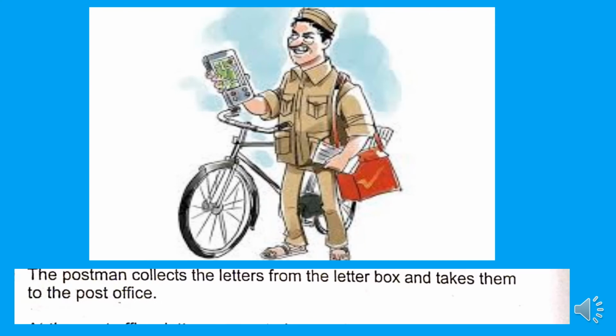Children, who is he? See, who is this person? Postman. The postman is a public servant, children. He wears a khaki dress. See, this is the khaki dress and hat. He always carries a bag with him. He keeps the letters, money orders and parcels in the bag. Okay, children?